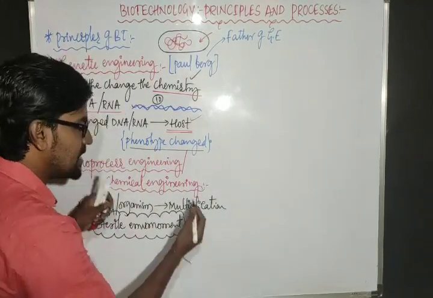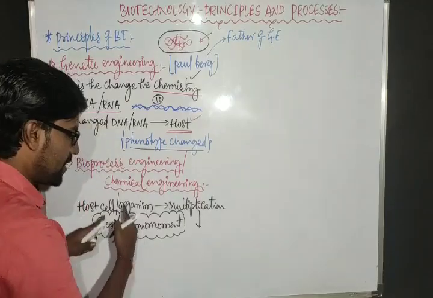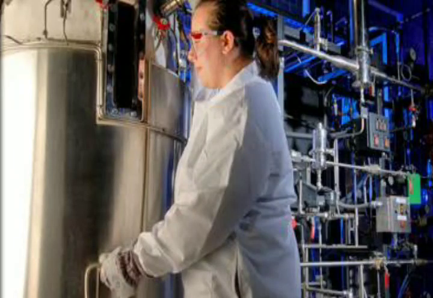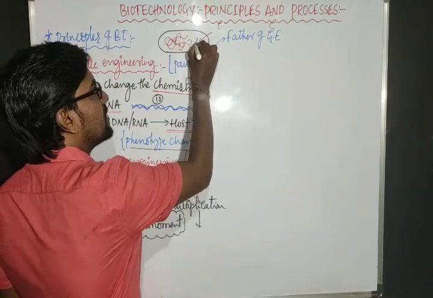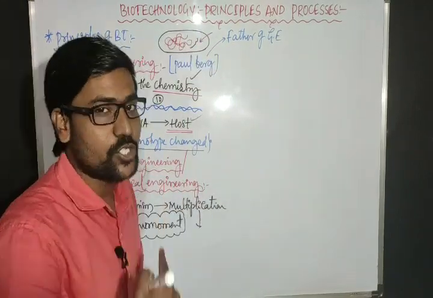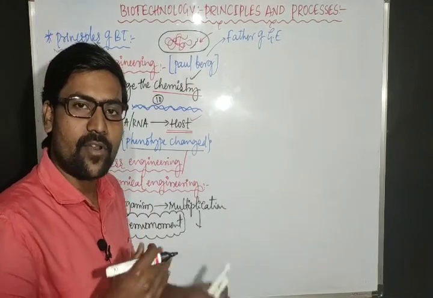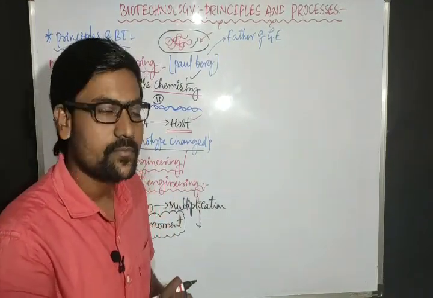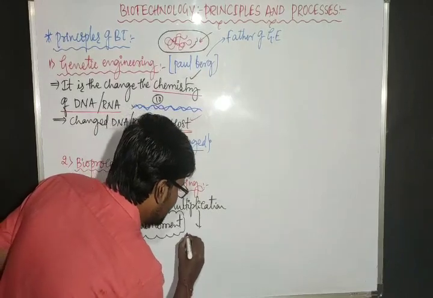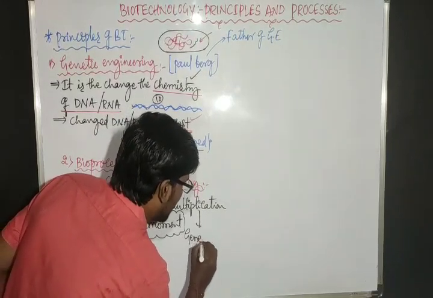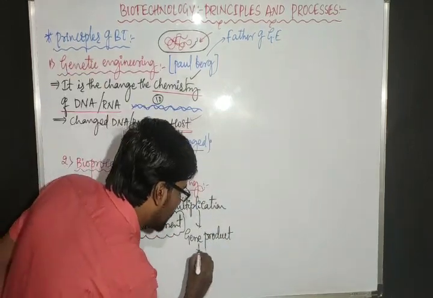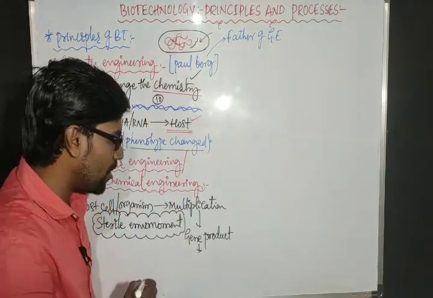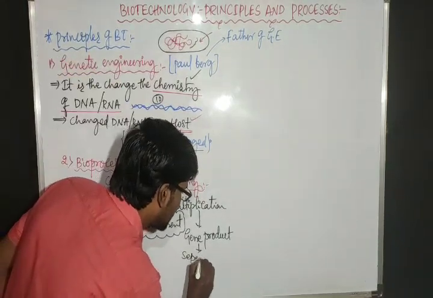Okay. Now the host cells will multiply in which medium? In the sterile condition. In the sterile condition, host cells will multiply. We will get many host cells and all the host cells inside have our desired gene. Right? Now we will get more quantity of product. That means we will get the gene product next. And that gene product next is subjected to separation and purification.